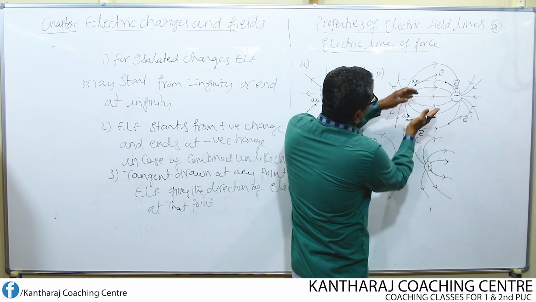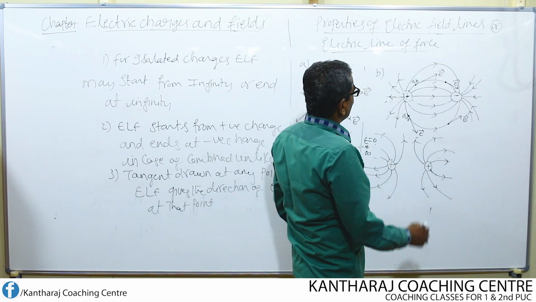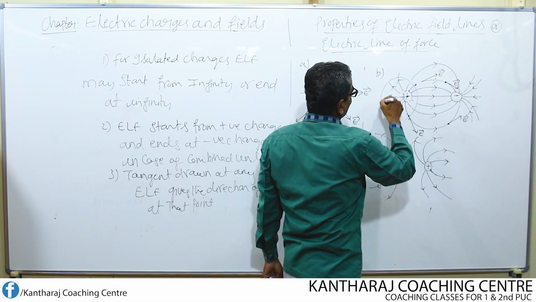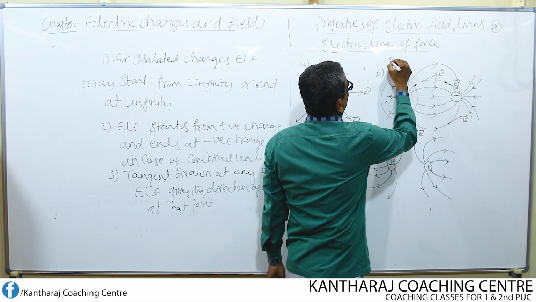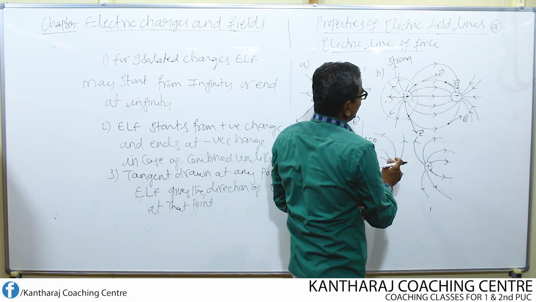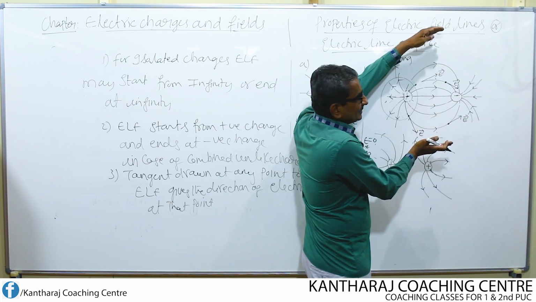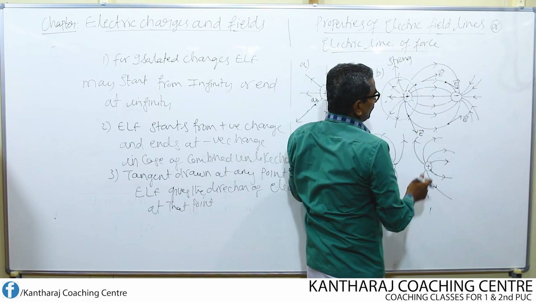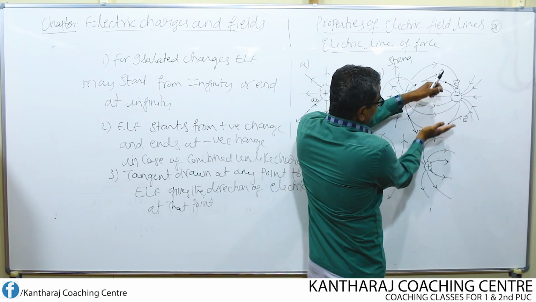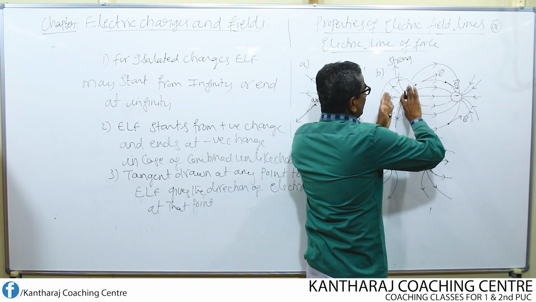Wherever lines of force are far away or spreading out, their field is weaker. So in this region, for example, the field is found to be strong because lines of force are closely packed. As you move away from the charge, lines of force go on spreading. Look here, the gap between any two lines is continuously increasing. You see this gap, it goes on increasing. So that is why, as you move away from the charge, the field goes on decreasing.